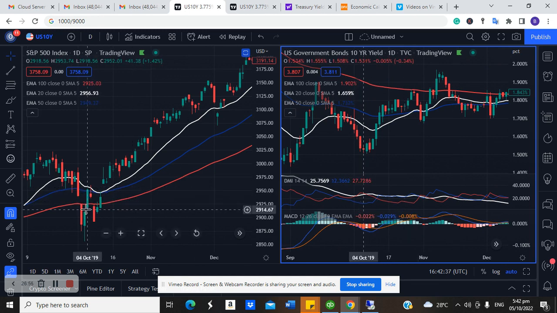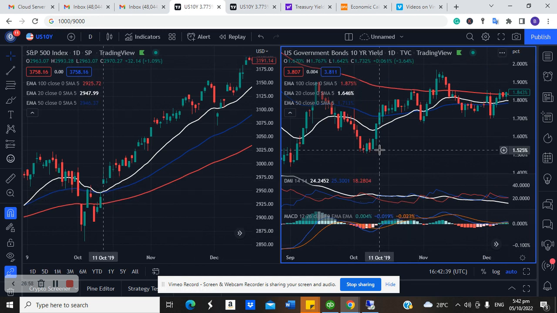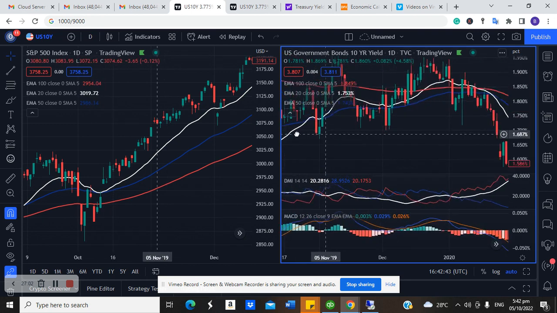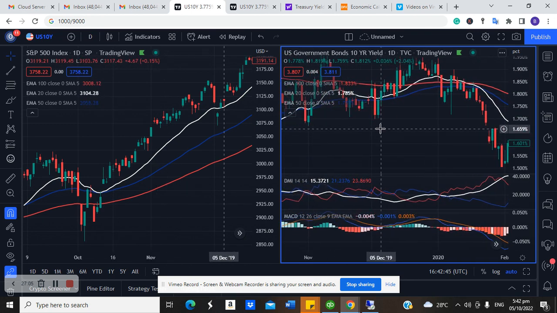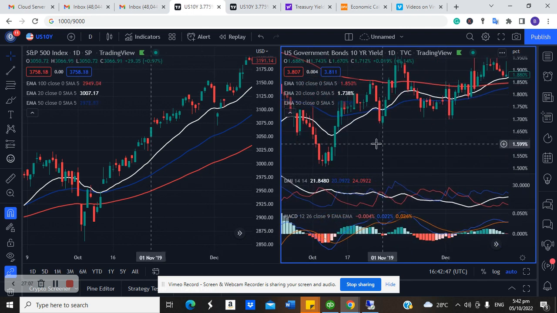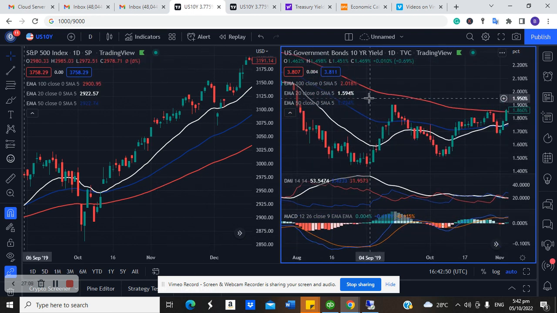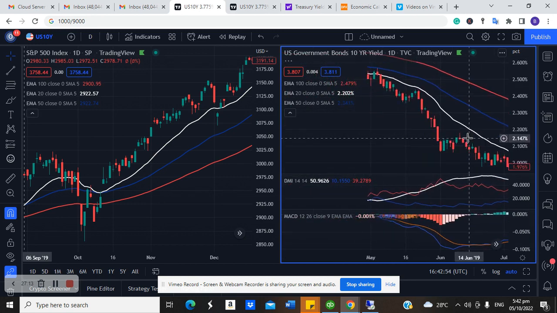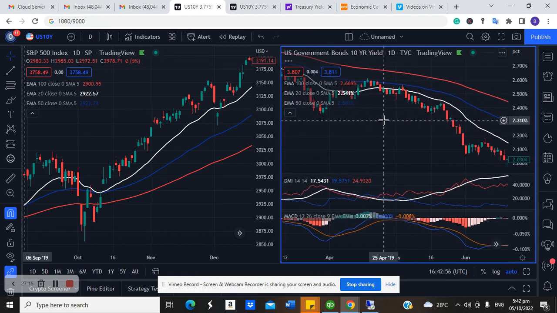So this is October 2019, and then this is October 2019. This is the same period. So let's go back. Okay, so you can see the huge dip.